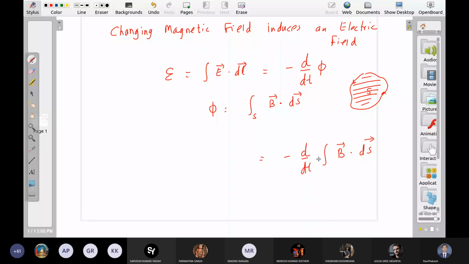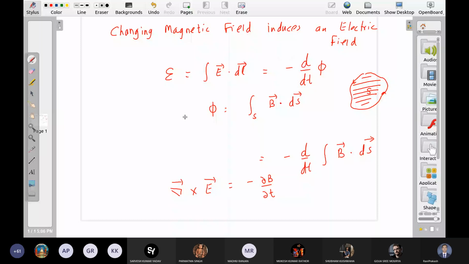And there were problems with this formula as well. इस formula के साथ भी कुछ problems हमने देखे थे. If field is not changing with time, यदि magnetic field time के साथ change नहीं होता है, we see that curl of E is 0, means there is no induced EMF.